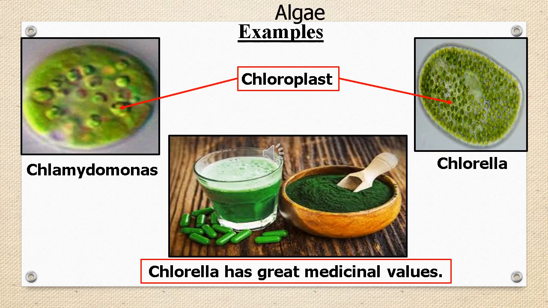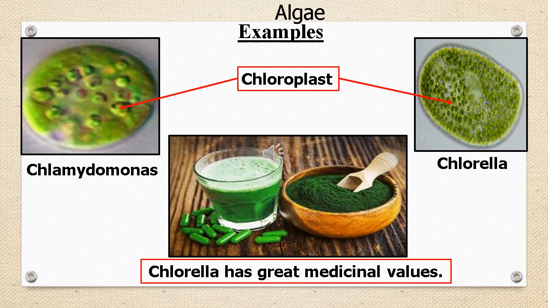Let us see some examples of algae. Chlamydomonas and Chlorella, these are the algae which can be found in fresh water. Algae acquire green color because of the presence of chloroplast. Chlamydomonas is the algae which can be found all over the world. It is found even in the snow on mountain tops.